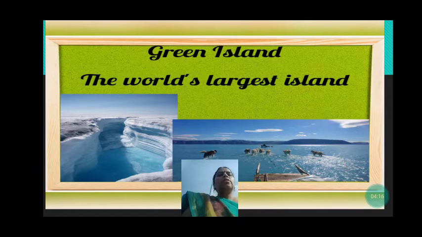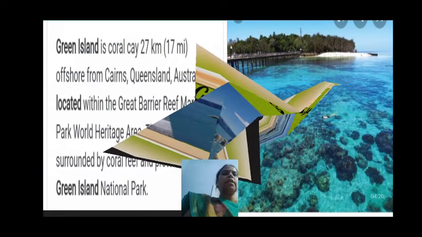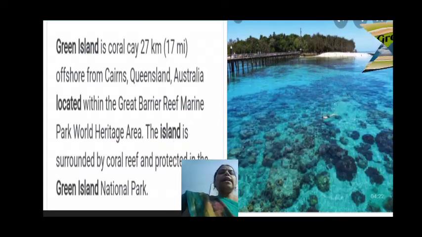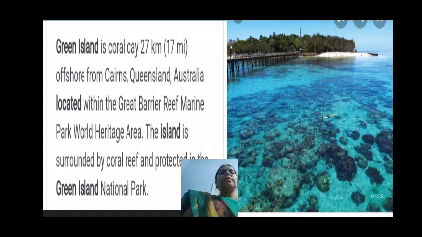Green Island. So the Green Island is the world's largest island. Let us see about this. So Green Island is a coral cay, 27 kilometers, 17 miles offshore from Cairns, Queensland, where it is located. That is Cairns, Queensland, and it is in Australia, located within the Great Barrier Reef Marine Park World Heritage Area.